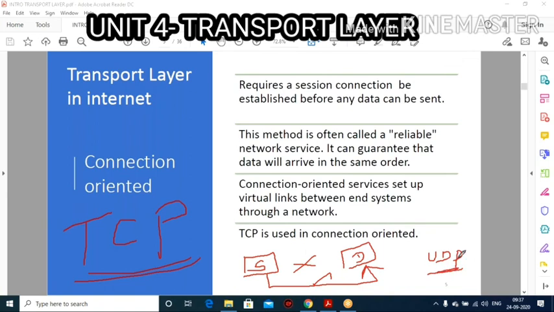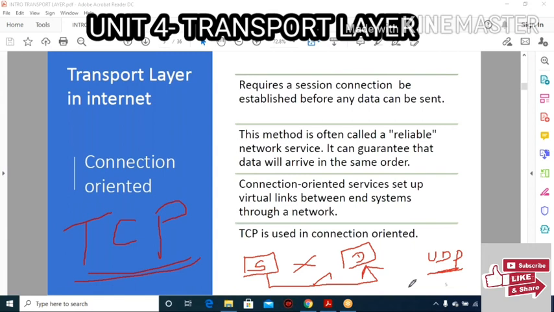This UDP treats each segment separately. But TCP and SCTP create a relationship between the segments. How is the relationship shown? By using the sequence number. With the help of the sequence number, you can assign a number to each segment, and based on this number it shows the relationship between the segments.